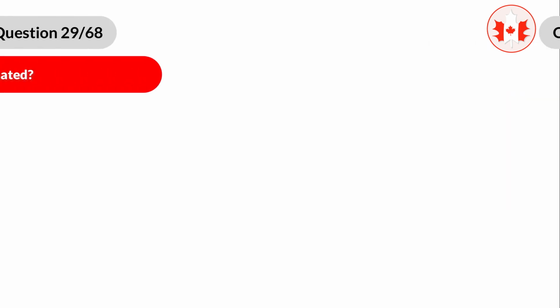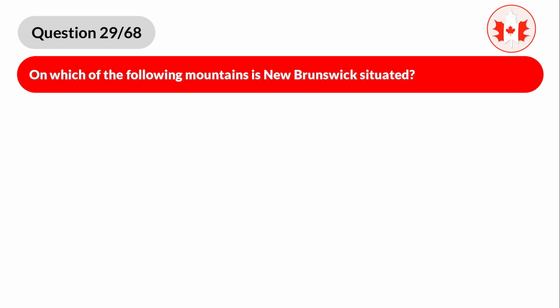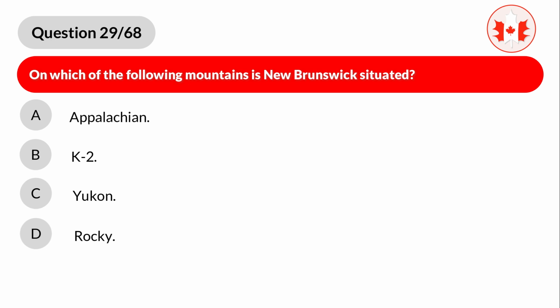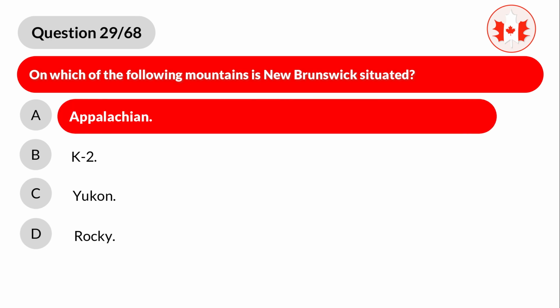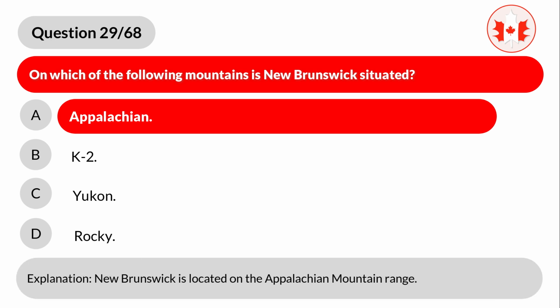Question 29. On which of the following mountains is New Brunswick situated? A. Appalachian. B. K2. C. Yukon. D. Rocky. Correct answer is A. Appalachian. Explanation. New Brunswick is located on the Appalachian mountain range.